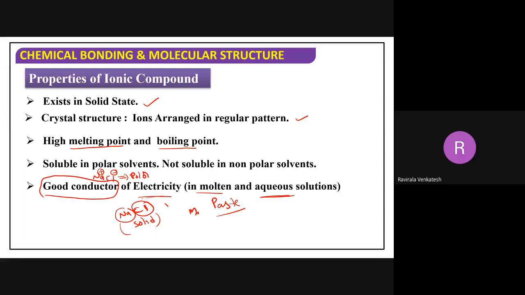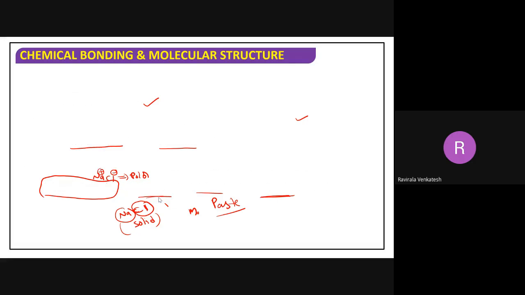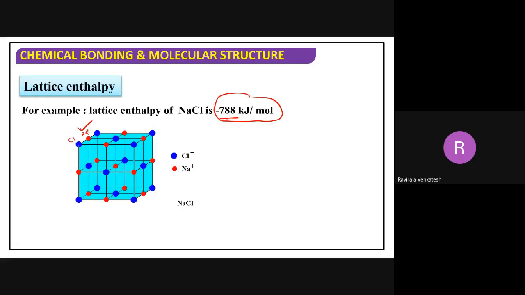state, they do not conduct electricity. What is the reason? In solid state, they have fixed positions like this. If you observe what happens in solid state, they have fixed positions. They can't move their mean positions. That is the reason they cannot conduct electricity. This state is the solid state.